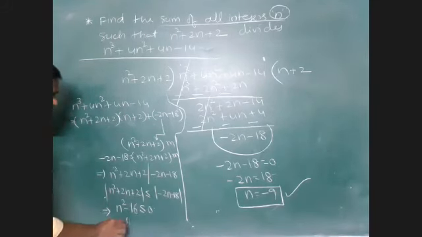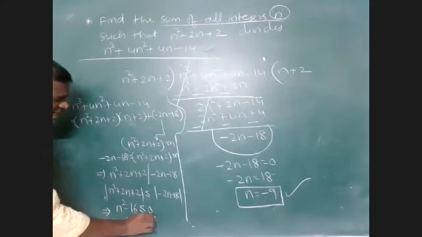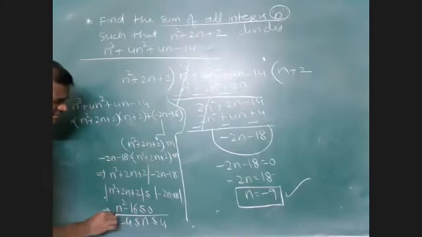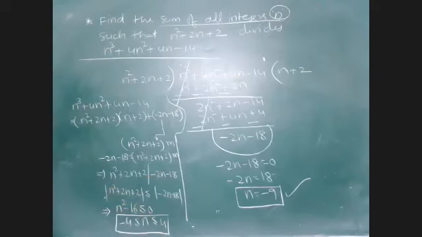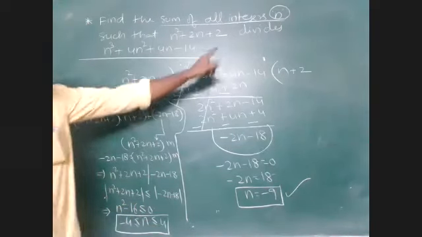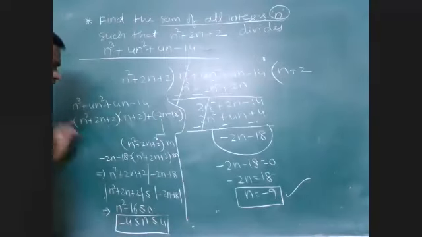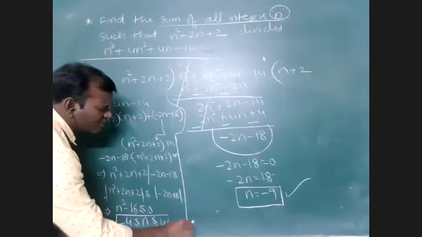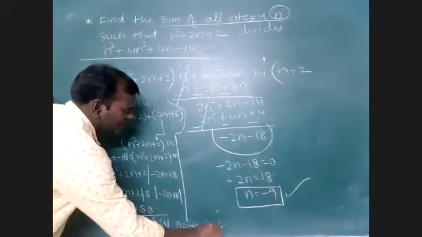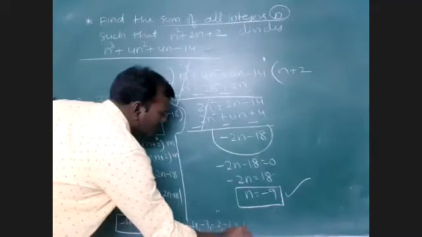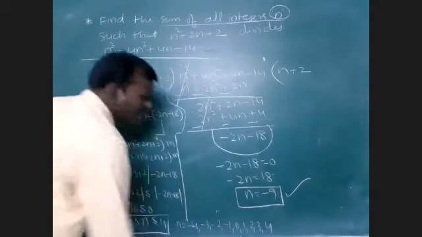That means minus 4 less than or equal to n less than or equal to 4. I want the integer values only, so n may be minus 4, minus 3, minus 2, minus 1, 0, 1, 2, 3, 4.